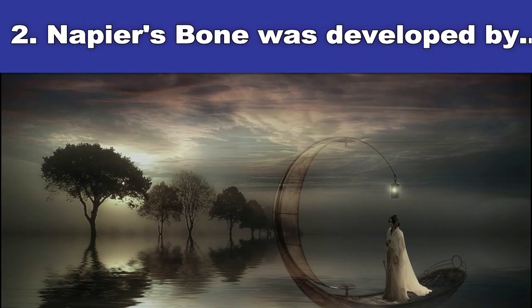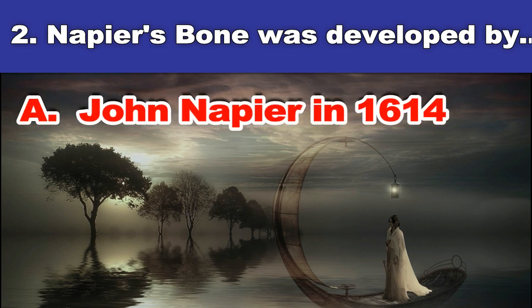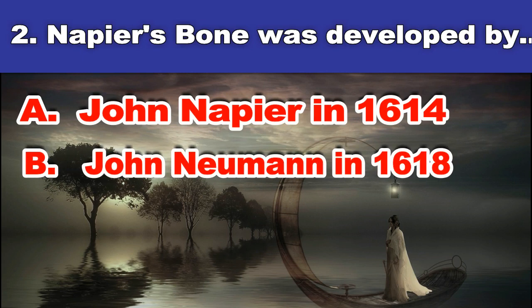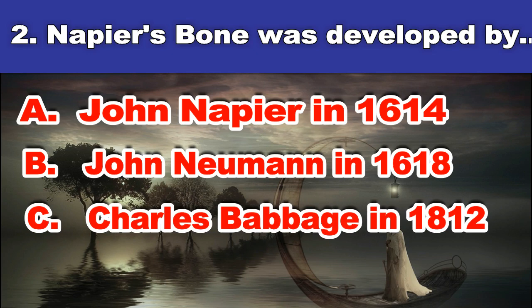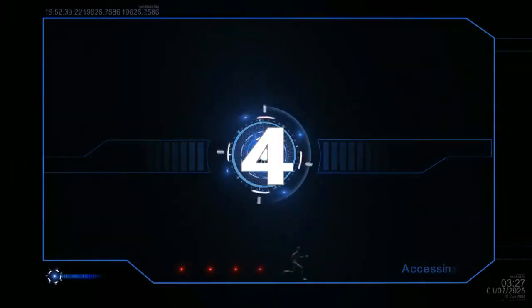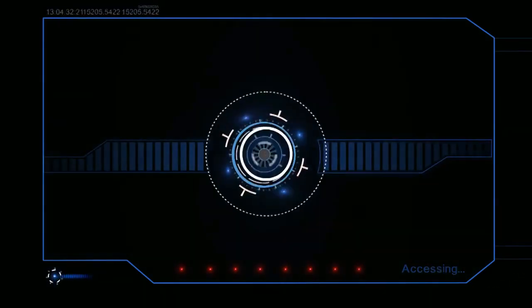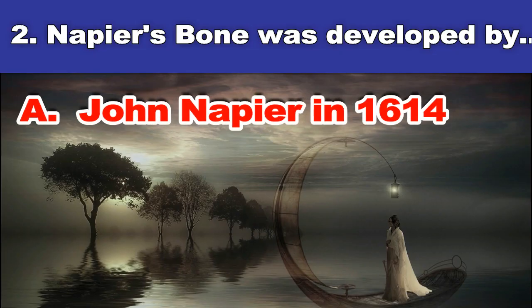Napier's bone was developed by A. John Napier in 1614, B. John Newman in 1618, C. Charles Babbage in 1812, D. Herman Hollerith in 1887. And the answer is John Napier in 1614.